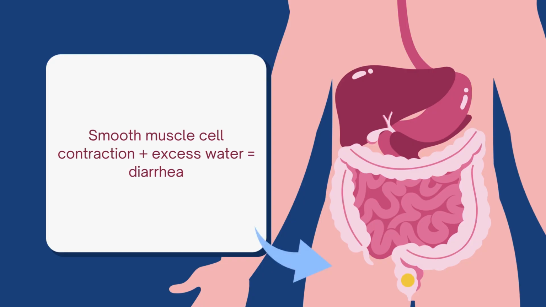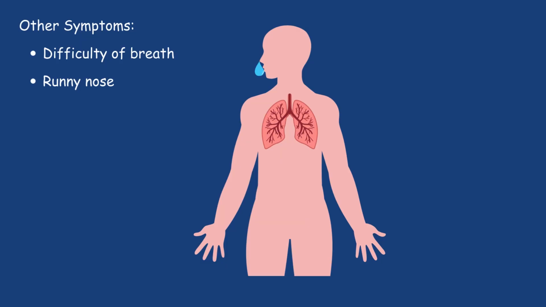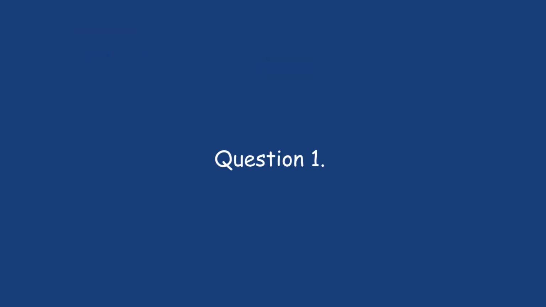Aside from inflammation, these anti-parasitic chemicals cause smooth muscle cells to contract in the intestines as the body attempts to expel the parasite. Along with excess water, this typically leads to diarrhea and vomiting. Moreover, this contraction causes the respiratory tract to swell, resulting in breathing difficulties and release of mucus and water from the nose. Now it's time for questions.